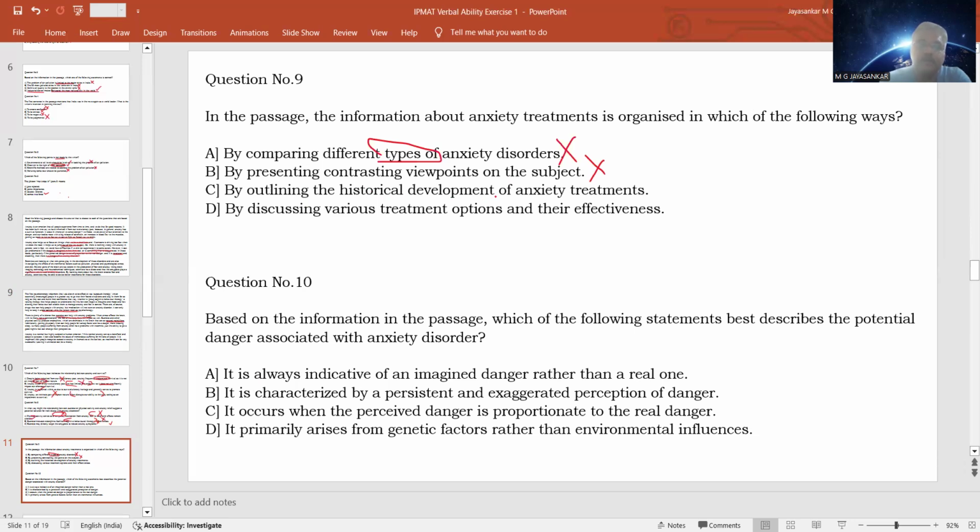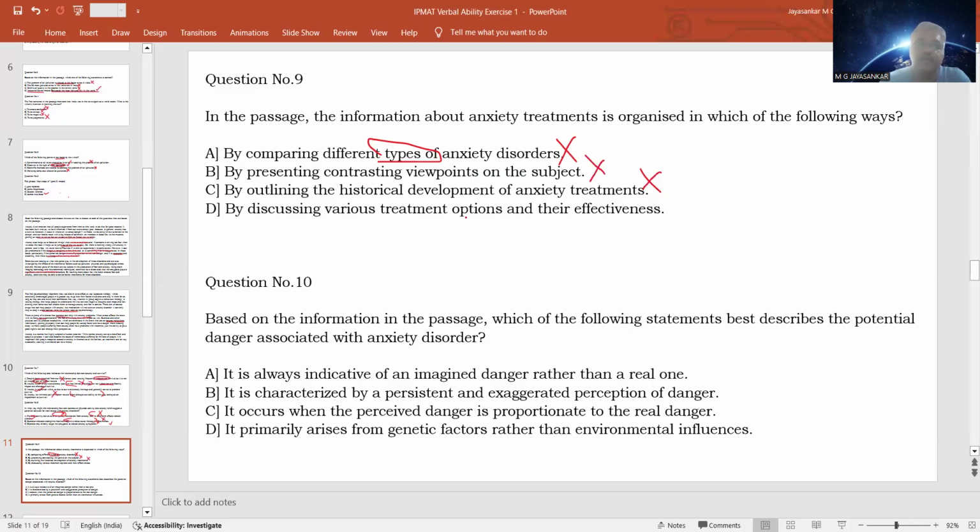Historical development of anxiety treatments means what were the treatments that were implemented or that were used previously in the past for treating anxiety. What are the treatments at present? It was not stated in the passage. The passage is not saying anything about the historical development of anxiety treatments. It is talking only about the present treatments available for anxiety disorder.